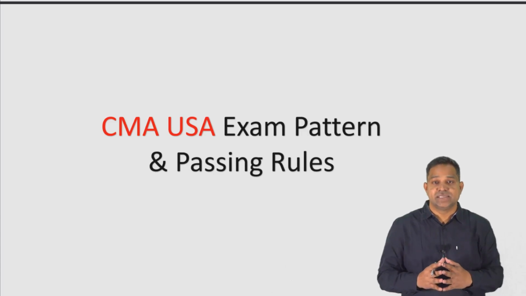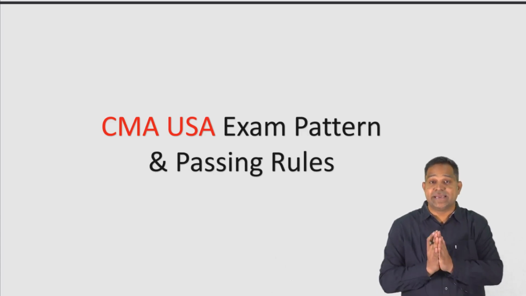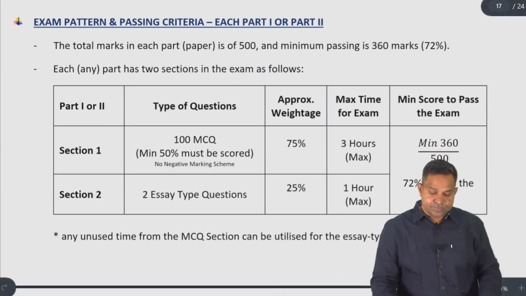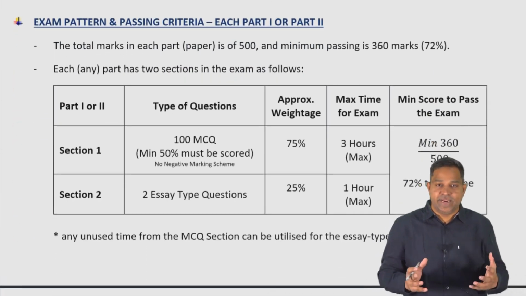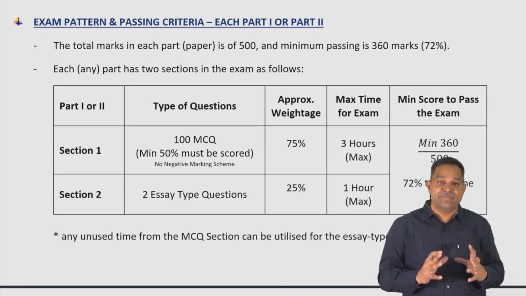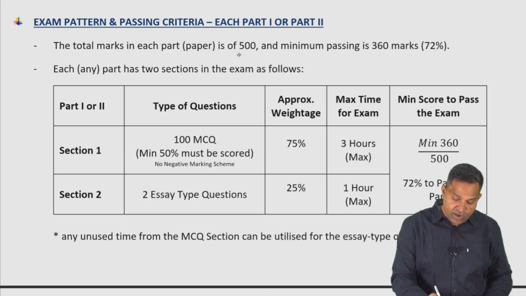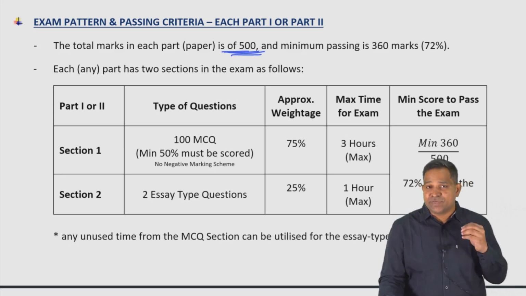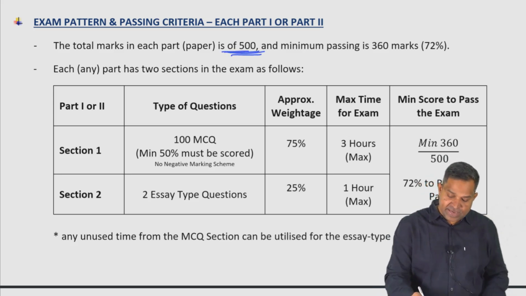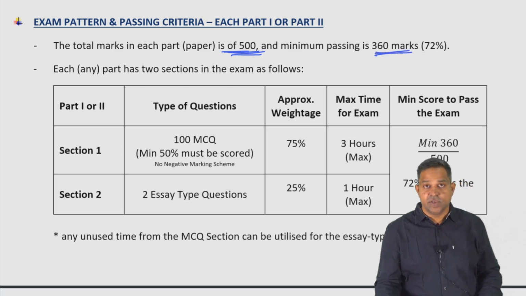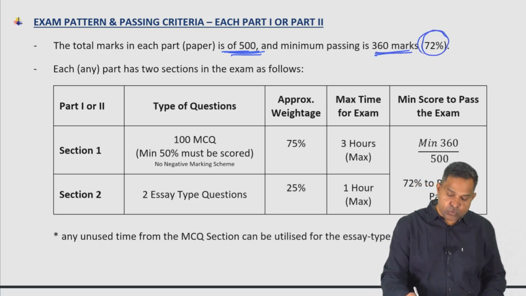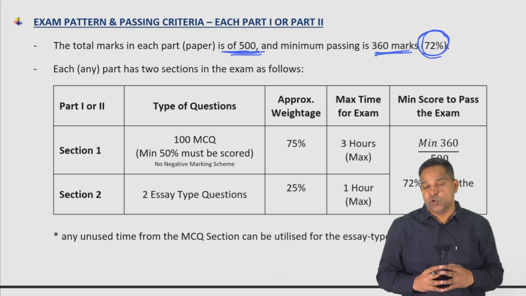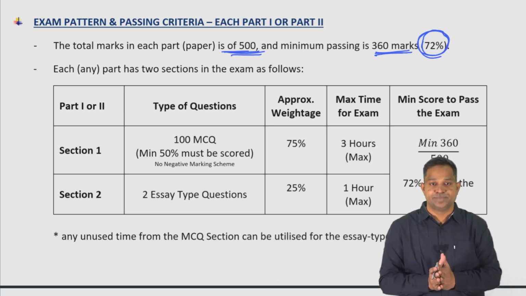Let us now discuss the exam pattern and the passing criteria for the certification. The exam pattern or the parts that you are going to write, which is part 1 or part 2, every part is a 500 mark paper in which you have to score a minimum of 360 marks, which translates to 72%. So you need to get a minimum 72% to be able to clear each part.